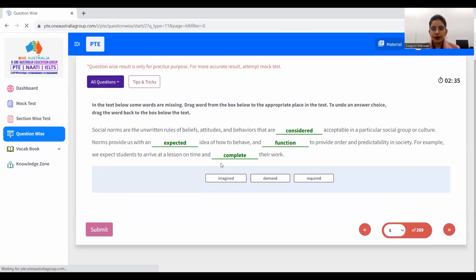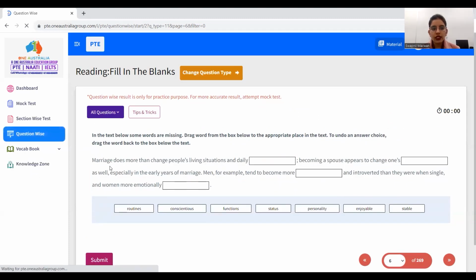Next question. Marriage does more than change people's living situation and daily ___. So we know that it's a collocation, like daily routines. Becoming a spouse appears to change one's ___. Like the spouses are changing each other's ___. What are they changing? Conscientious, functions, status, personality, enjoyable, stable. So they are changing each other's, or one's, personality.